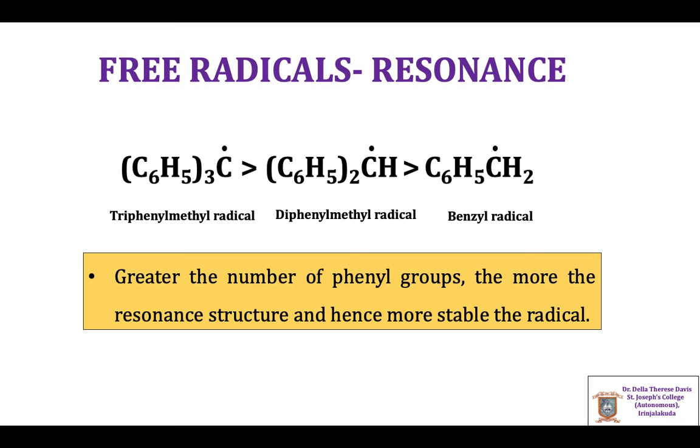Considering triphenyl methyl radical, diphenyl methyl radical and benzyl radical, triphenyl methyl radical is the most stable one because there are 3 phenyl rings and the possibility for resonance is high compared to that of diphenyl methyl and benzyl radicals. Thus, benzyl radical is the least stable among these free radicals. The greater the number of phenyl groups, the more resonance structures are possible, and hence the free radical is more stable.